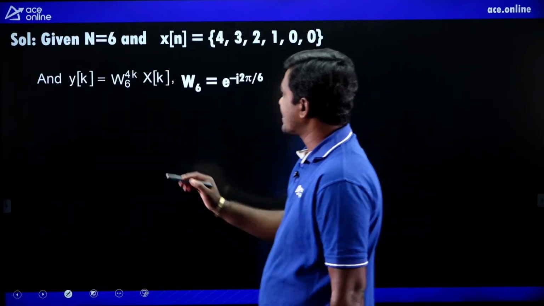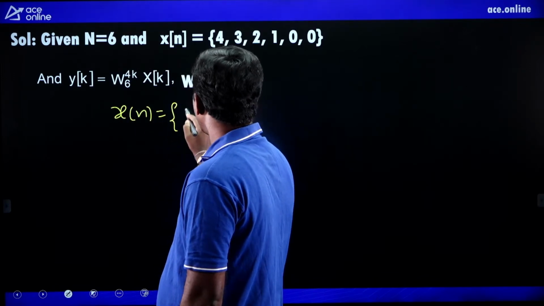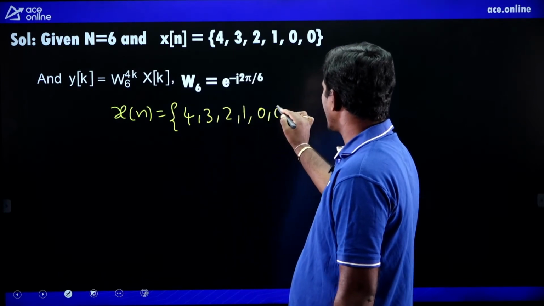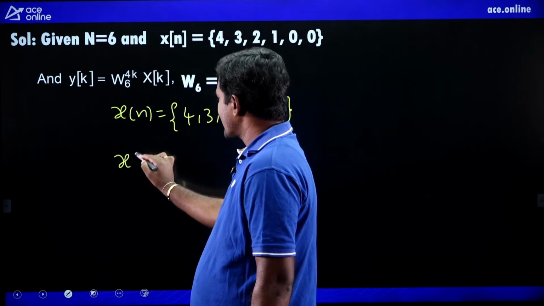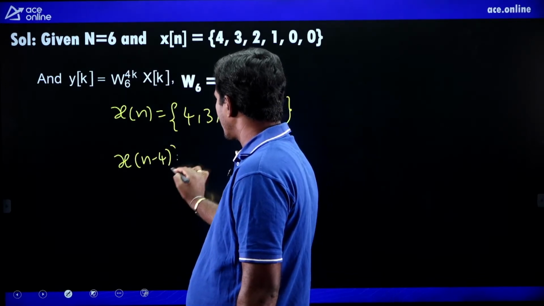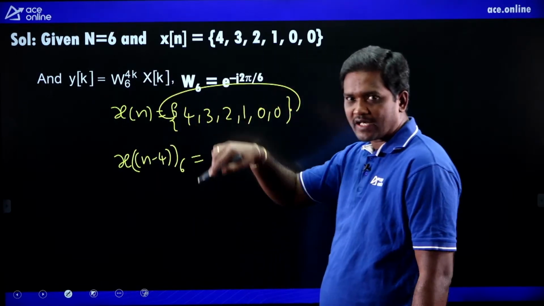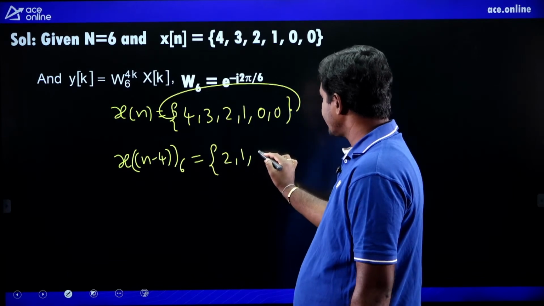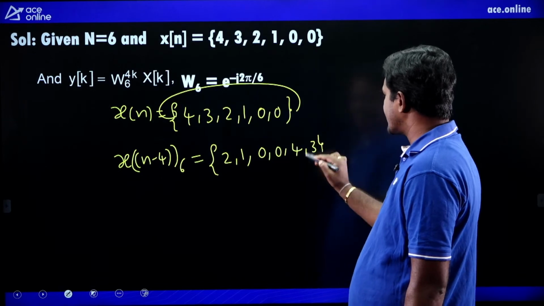What is x of n given? x of n is given as 4, 3, 2, 1, 0, 0. Circular left shift by 4 times, x of n minus 4 modulo 6. Circular left shift like this by 4 times. Then what is the value you will get? Tell me. 2, 1, 0, 0, 4, 3. Yes, this is the answer.